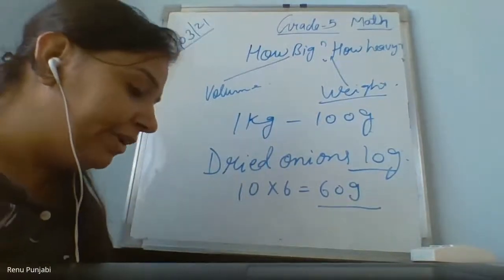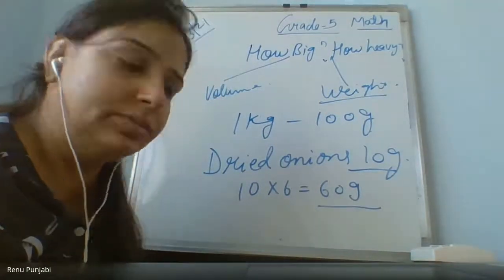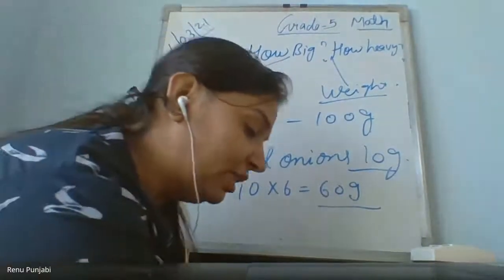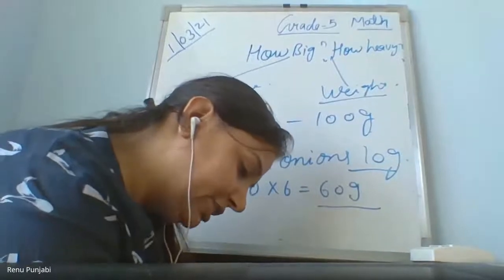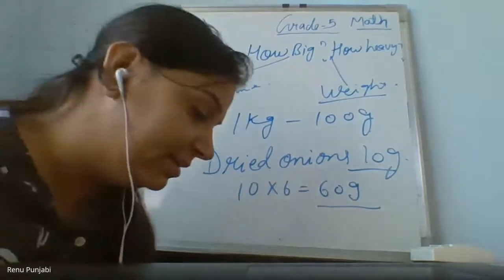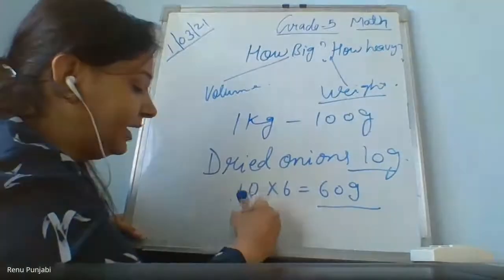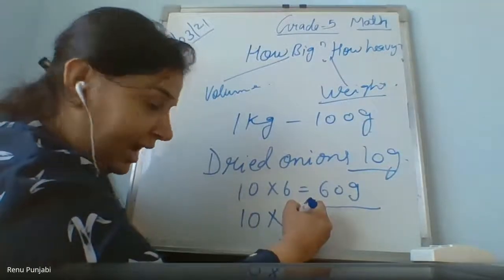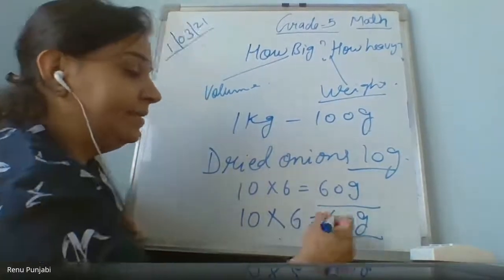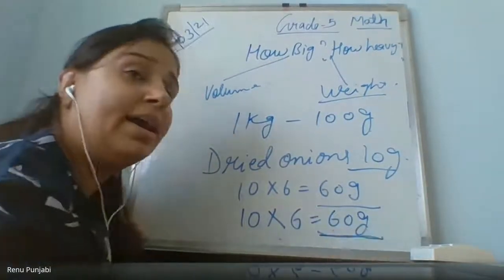Now, how much fresh tomato should be dried for 6 days for 10 people? Children, please tell me. Fresh tomatoes are not given. How many fresh tomatoes should we dry for 6 days? First of all, we need dried tomatoes 10 into 6, which is 60 gram.